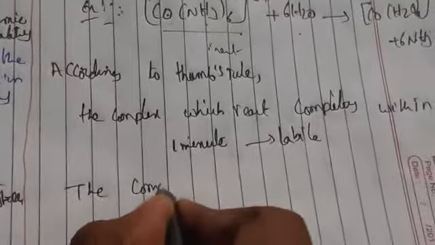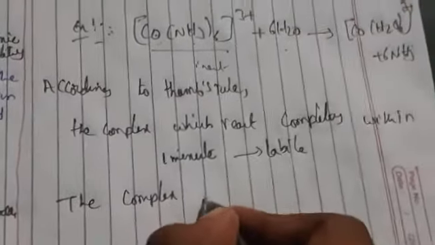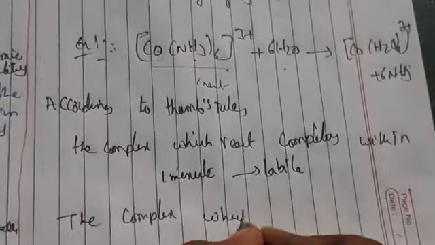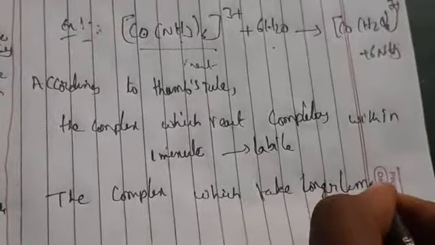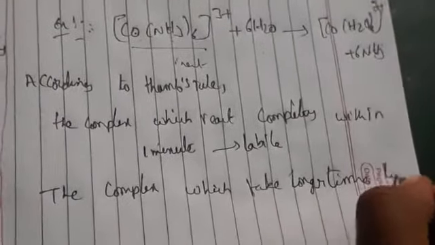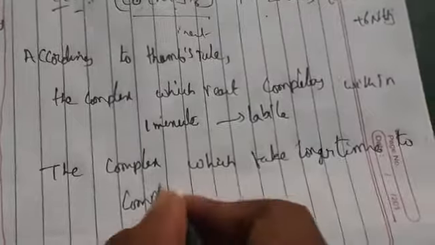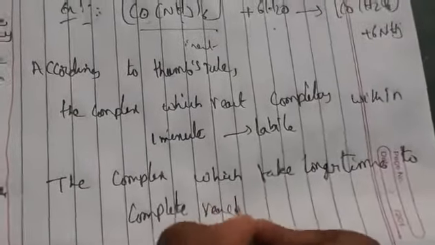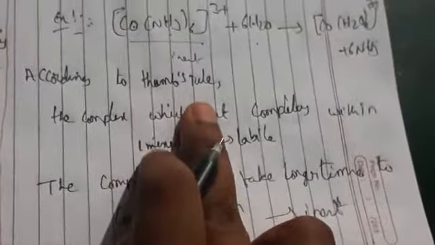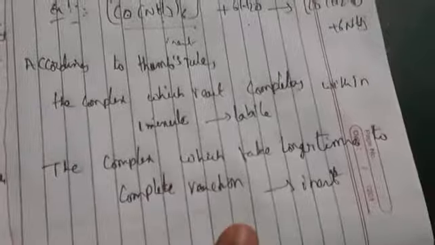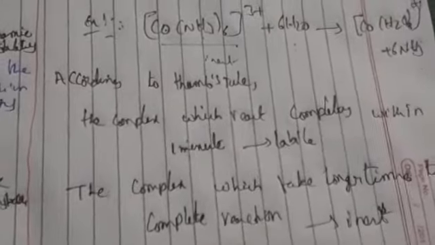And the complex which takes longer time to complete the reaction, we call it an inert complex. For example, according to the thumb rule, within a second the labile complex will complete the reaction. Coming to inert complexes, they will take a very long time to complete the reaction.